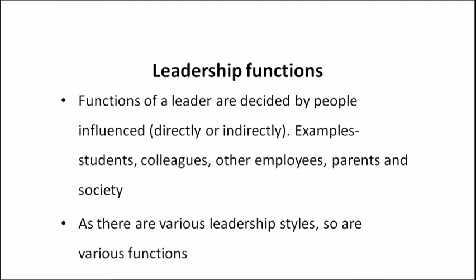Now, before moving to the functions, we must know what is leadership. Leadership functions are decided by people who are influenced directly or indirectly by the leaders. In a school, if we see, they are the students, colleagues, other employees, parents and societies. We know various leaders show different styles of working. They have different mannerisms and behaviors to show their leadership style. So, there are various functions according to different leadership styles.